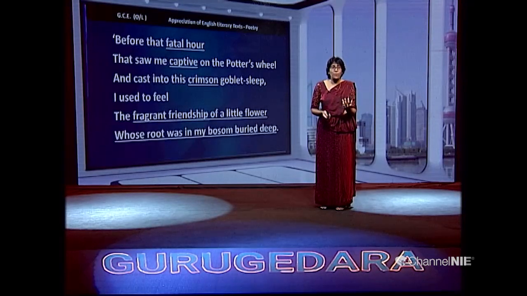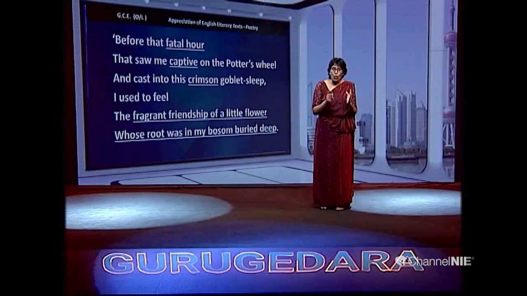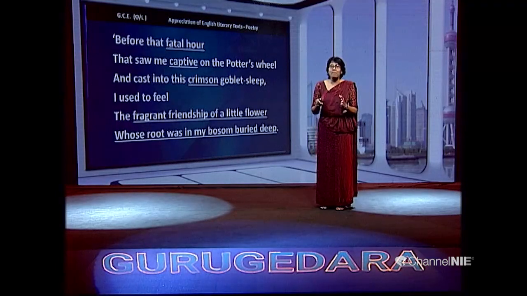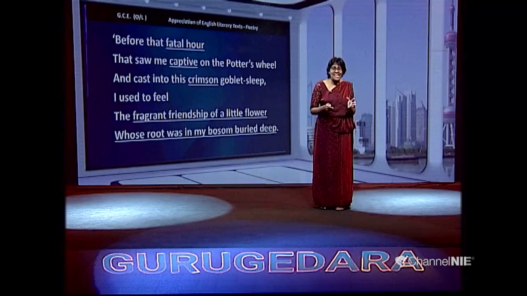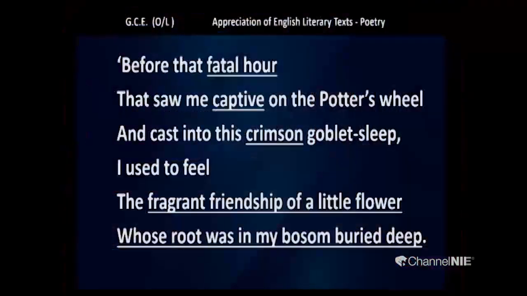If you go through, "whose root was in my bosom, buried deep." You can see the root of the flower was in the bosom, that means heart, buried deep.